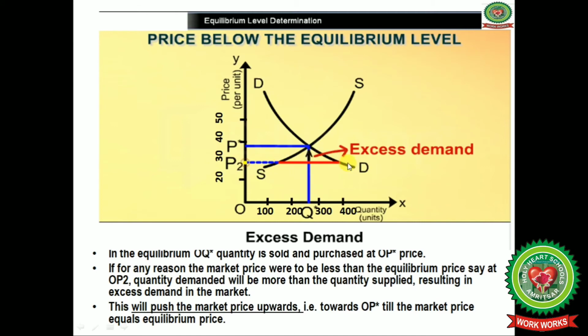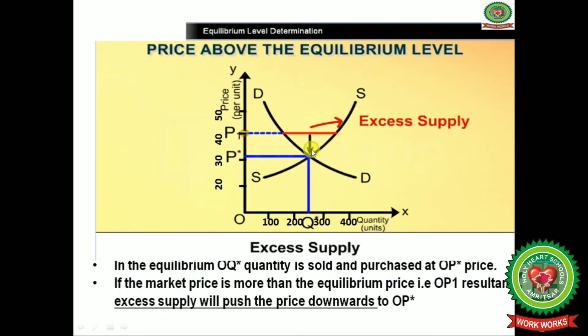Here quantity supplied is less and quantity demanded is more. So excess demand will exist in the market, and this will push the market price upward. From this you can see that forces of demand and forces of supply can push the price upward, towards OP star, till the market price equals the equilibrium price.